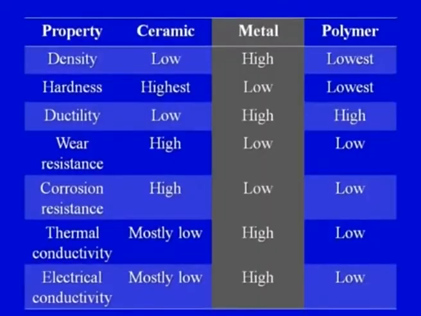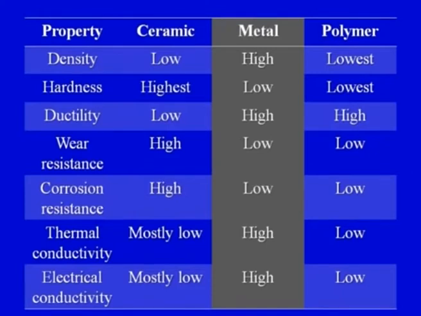So when we want to have wear resistance, we tend to increase the hardness. So hardness is good for ceramics, it is higher for ceramics, but for metals it is lower. So if high hardness is required, ceramics have an edge. Ductility, which is another important property, is low for ceramics and it is high for metals.